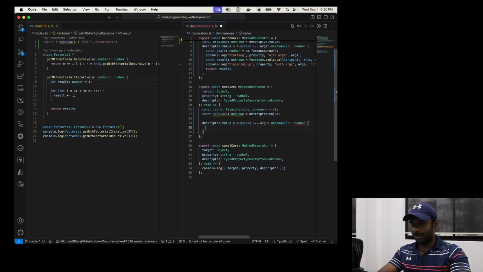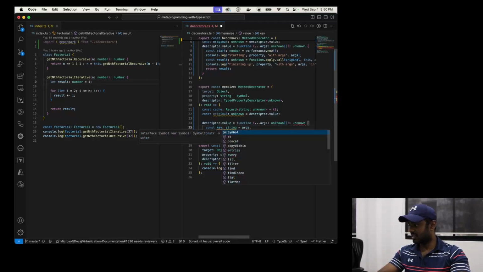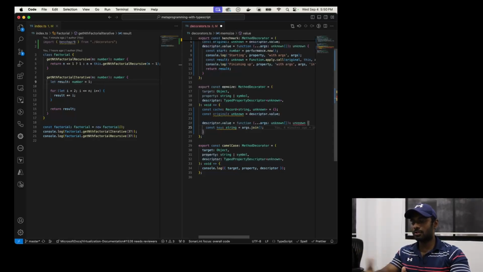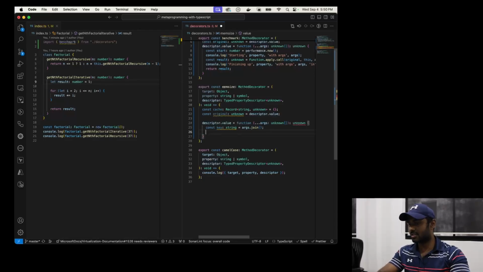Okay, so let me compute the key in the hackiest and ugliest way. Let me just join the args and create the hash, so this would be the key. Ideally, you should be using some sort of hashing rather than just joining them and using that as the key. But just for the sake of demonstration, I'm just going to use it.